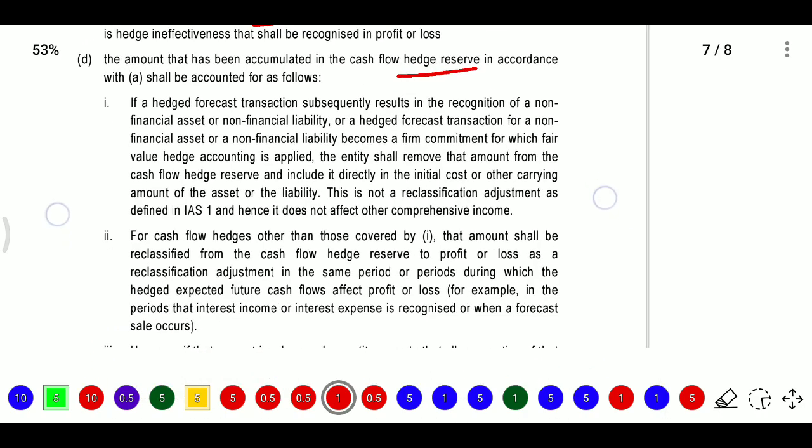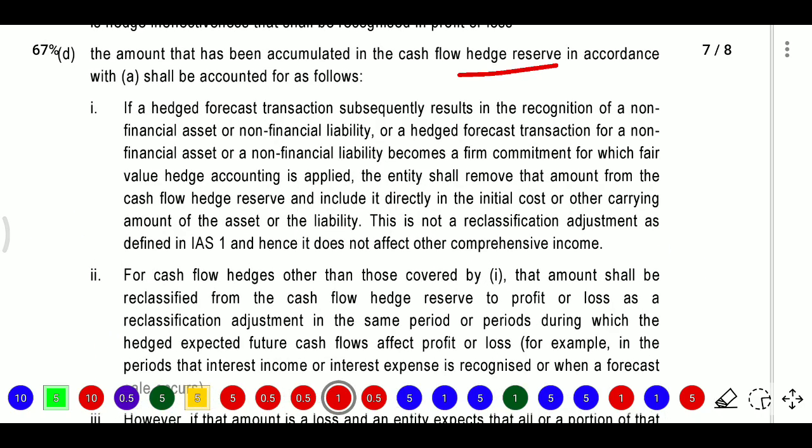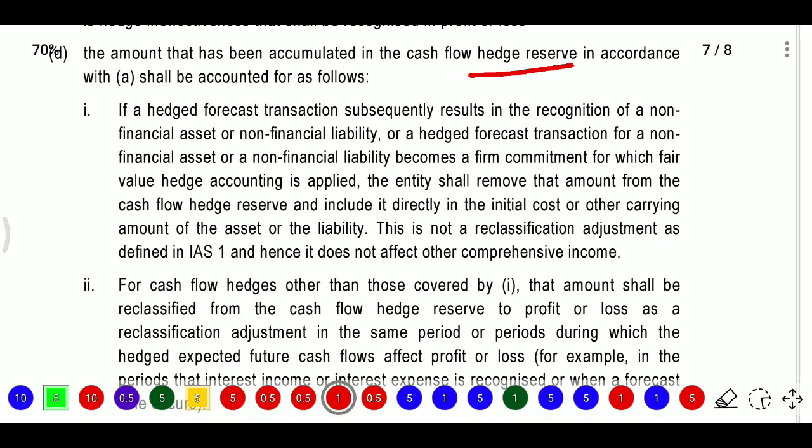Here first we need to identify whether the hedged forecast transaction subsequently results in the recognition of non-financial assets or non-financial liabilities. Here forecast means simply discounting the cash flows. Simply for financial assets and financial liabilities we will see.